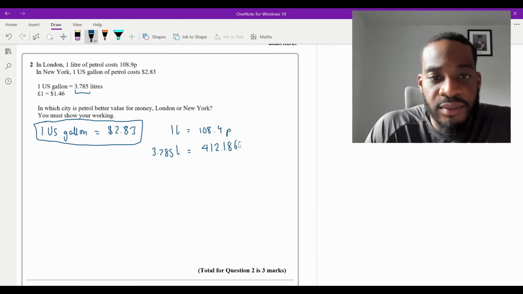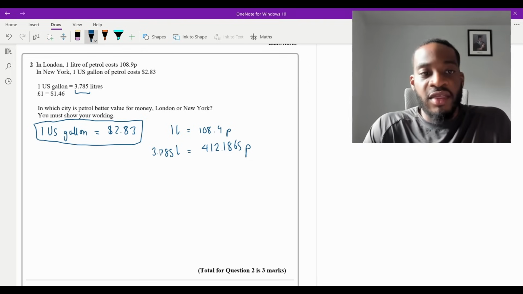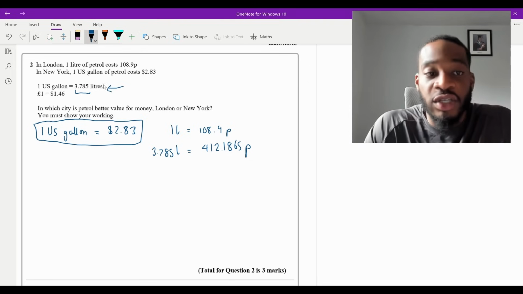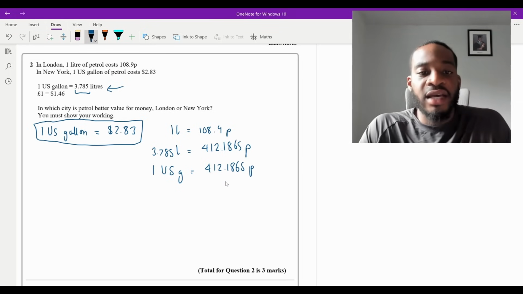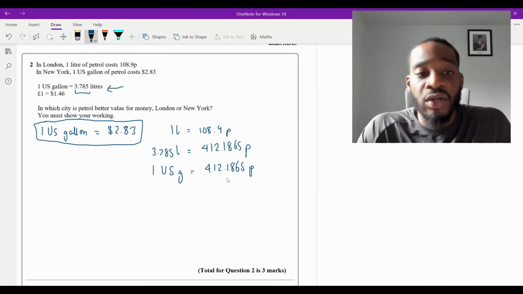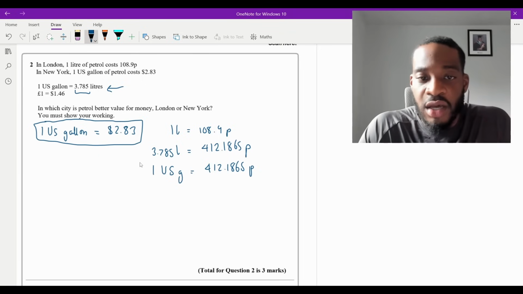1865. Now remember, this equation is the same as 1 US gallon, isn't it? So I can replace this. I can say that 1 US gallon is actually equal to 412.1865p. Now, what I want to do here is figure out how much this costs in dollars and then compare it to the thing in the box. So how do we do that?